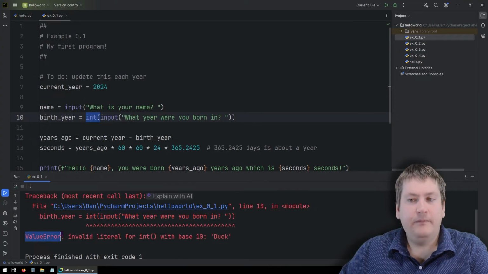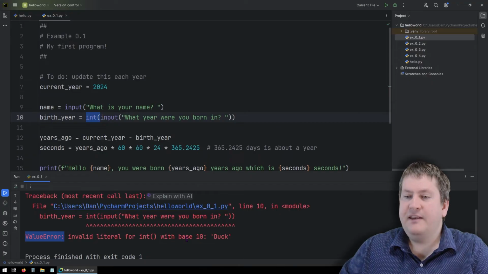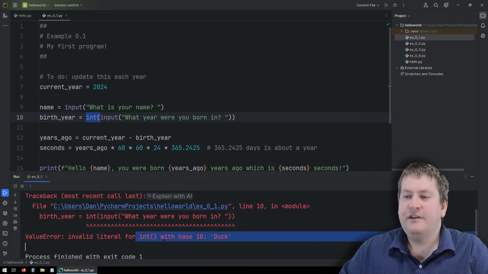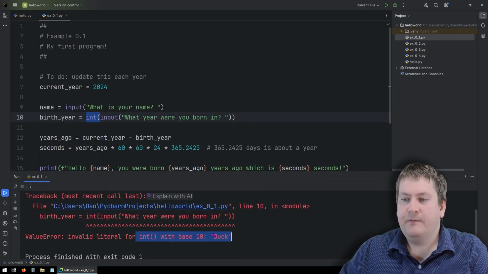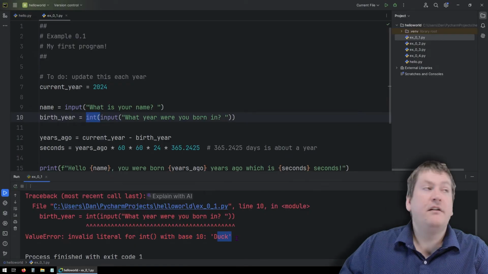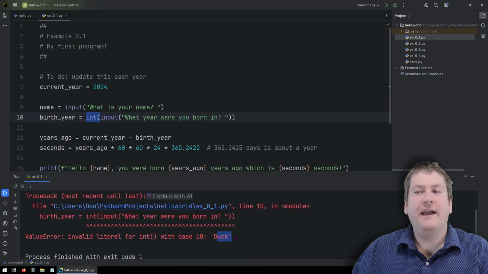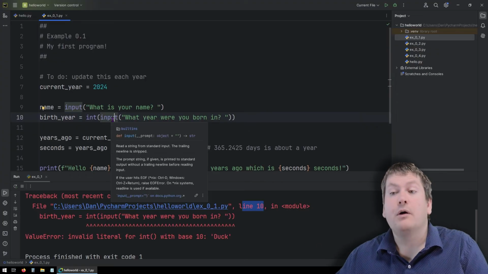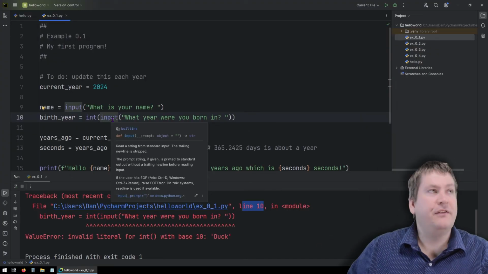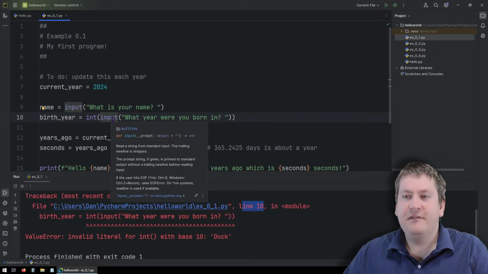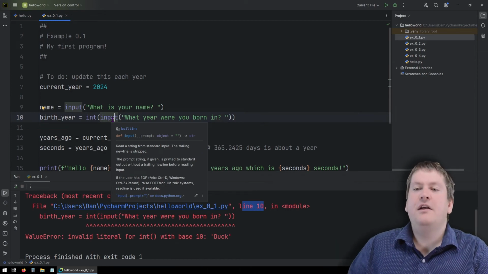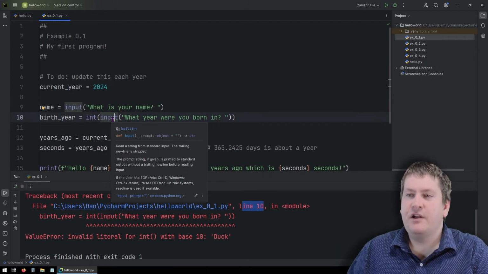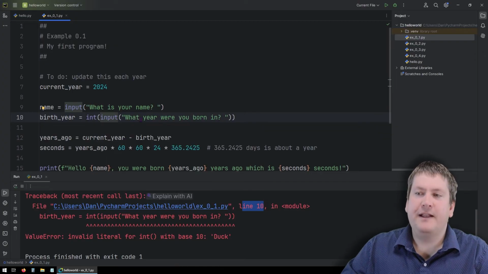It's a value error. Value errors usually are related to different types or not giving the right type. And it says we have an invalid literal for int with base 10. And that invalid input is duck. So it's a complicated way of saying that we can't turn duck into a number. The big hint here is on line 10. Once we learn a little bit more about Python, we'll know how we could account for users inputting invalid values like this, and how we could prevent errors like that. But for now, since we haven't covered that yet, we're just going to assume the user inputs a valid input.